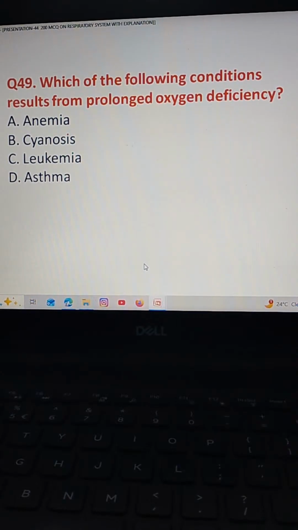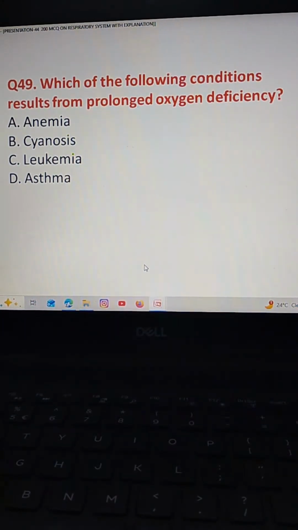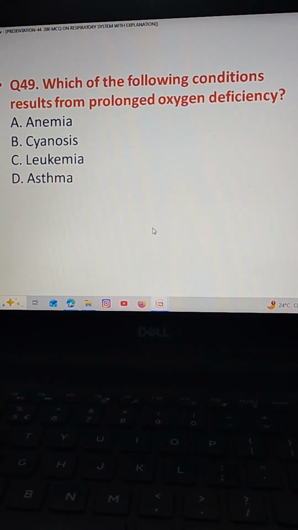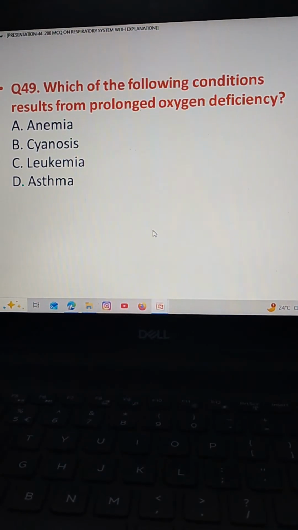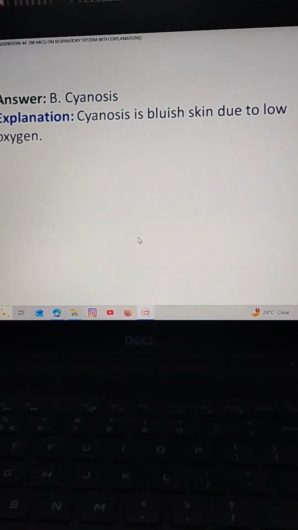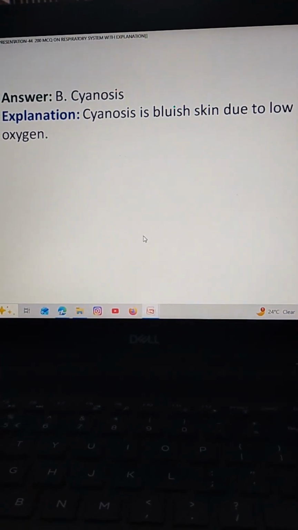Which of the following conditions results from prolonged oxygen deficiency? Option A anemia, option B cyanosis, option C leukemia, option D asthma. The correct answer is option B cyanosis. Cyanosis is a bluish skin color due to low oxygen.